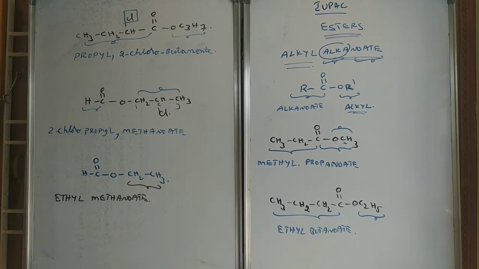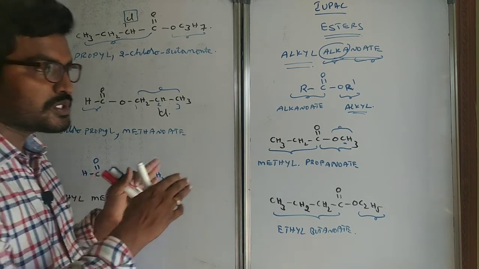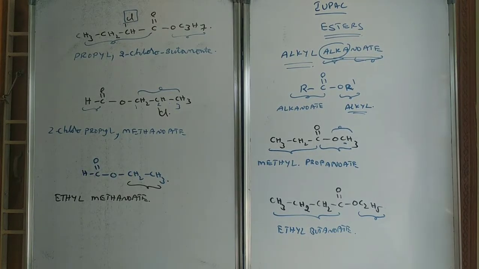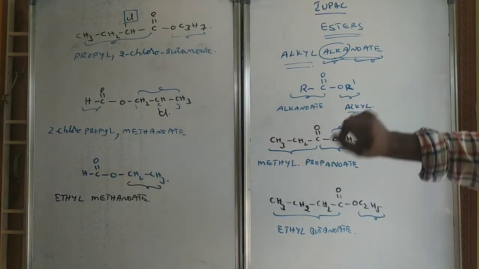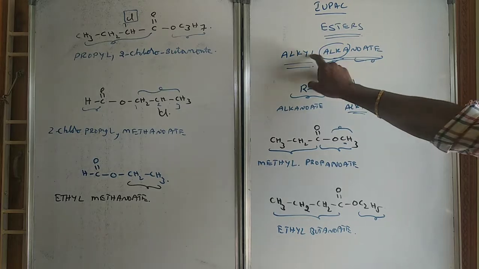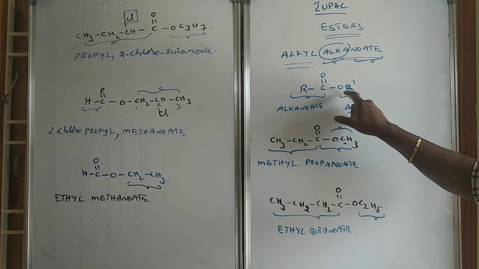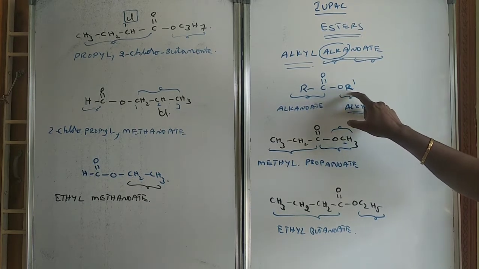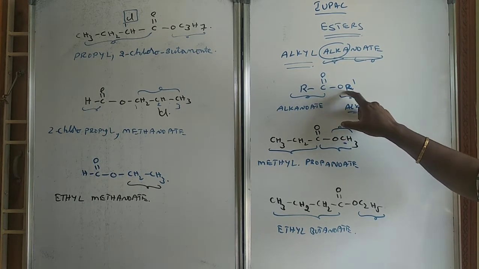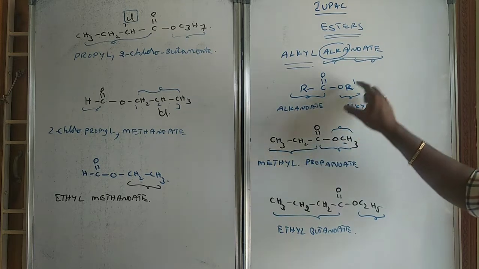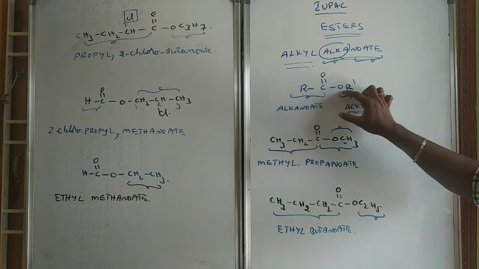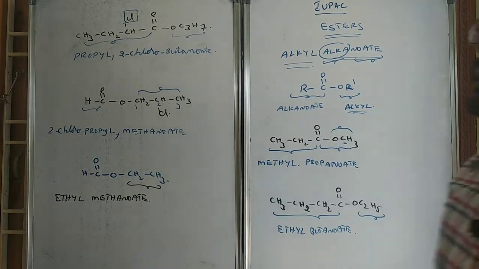We can write the IUPAC nomenclature of different compounds. Mostly for esters, you have to name the esters as alkyl alkanoate. The alkyl group means the group attached to the oxygen, OR dash, is combined to produce alkyl, or simply you can consider this as an alkyl group, and this total is nothing but the alkanoate group.